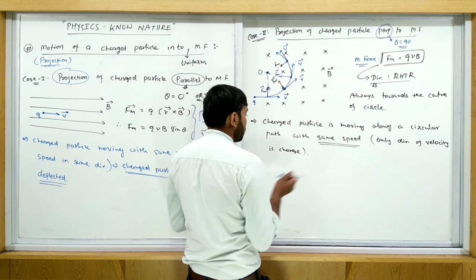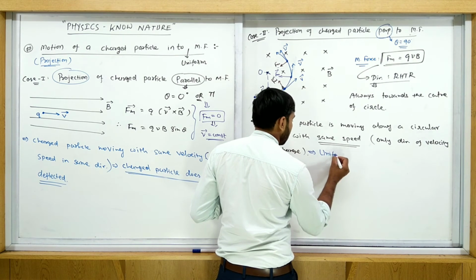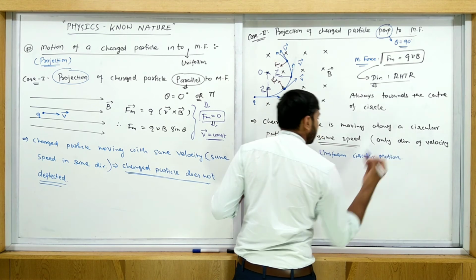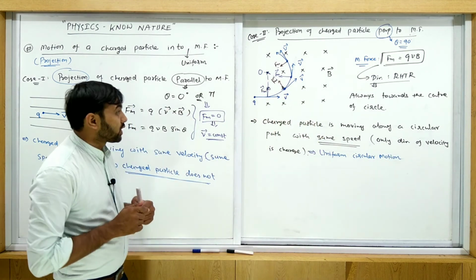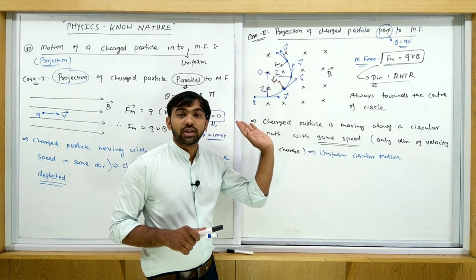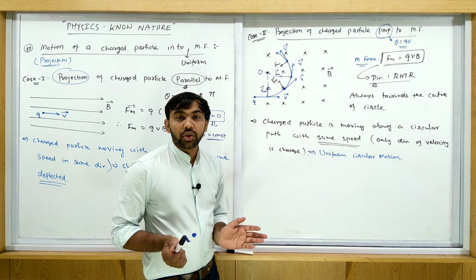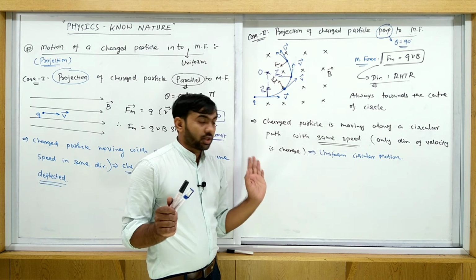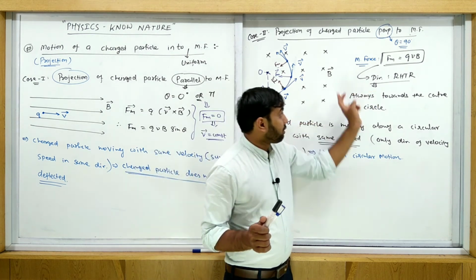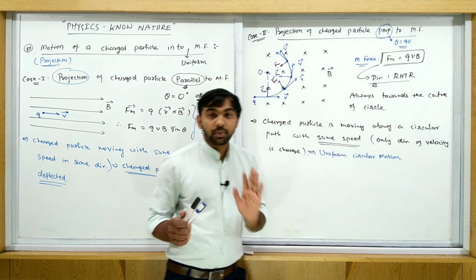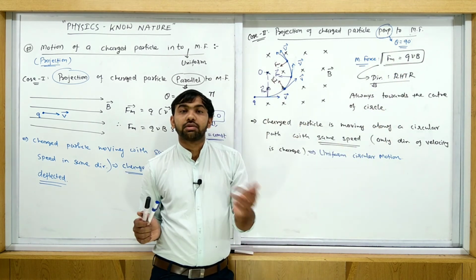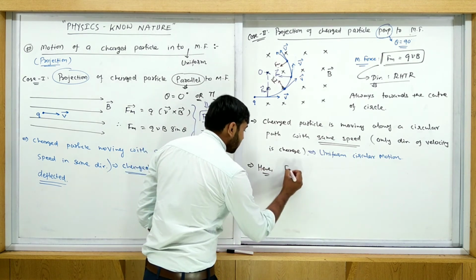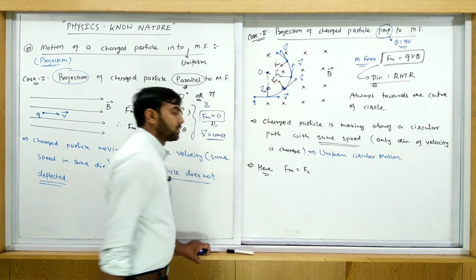Okay, so this becomes a uniform circular motion. Exactly the same. You apply all the concepts of uniform circular motion here, whatever you studied during circular motion. So this Fm, whatever we derived here, qvB, provides the centripetal force. It means the centripetal force is equal to the magnetic force here. So here we write the simple statement: magnetic force is equal to centripetal force.